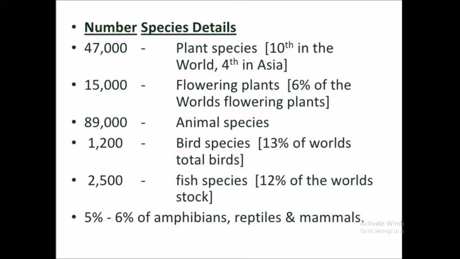Next is 15,000 flowering plants. Out of this, 6% of the world's flowering plants are observed in India. 89,000 animal species, 1,200 bird species and 2,500 fish species are observed in our country. Out of this, 5% and 6% are amphibians, reptiles and mammals.